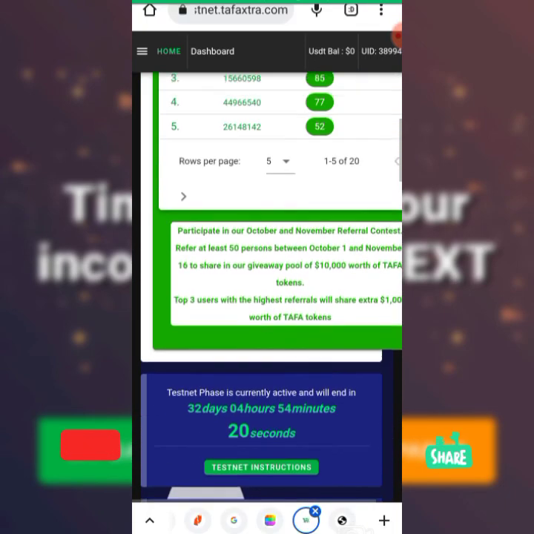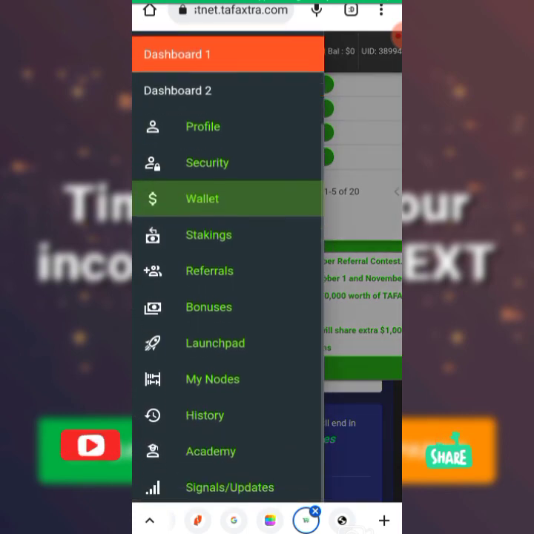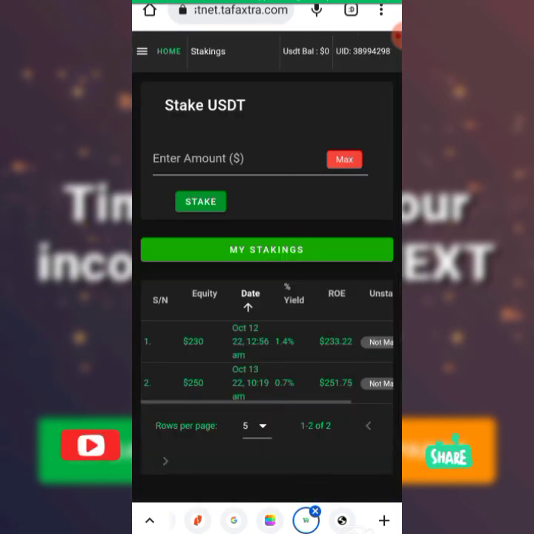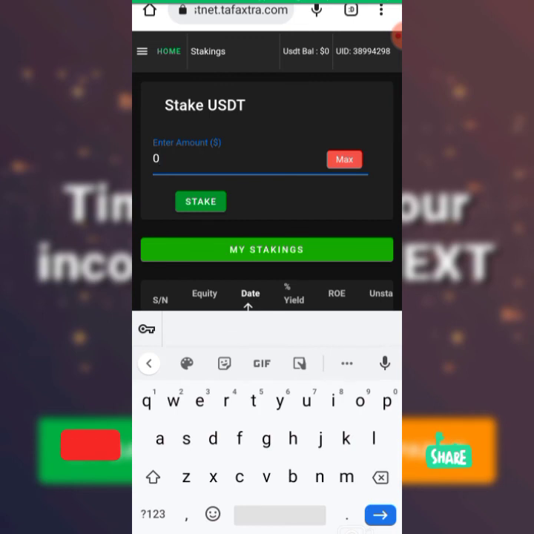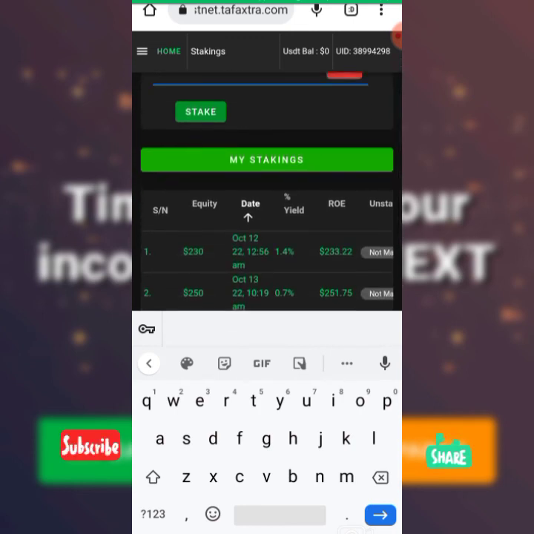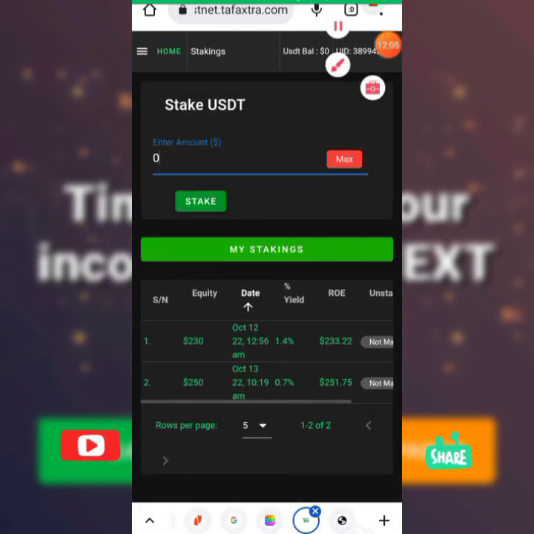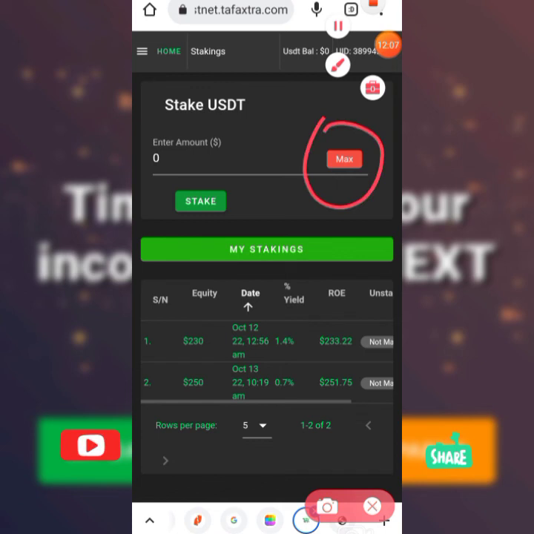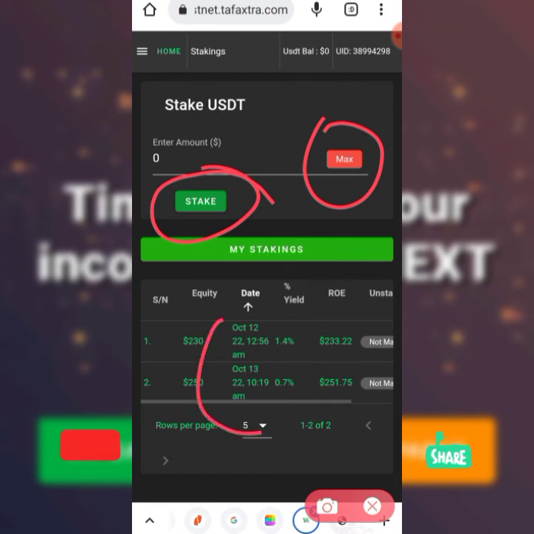Go back to staking. For those people who don't know how to stake, you go to your staking, see staking here, click on stake, then you click here max. When you click on max, your 250 will appear here. Then you click stake, it will go. I hope you understand what I did. These are the ones that I have done already. I've staked this one already.